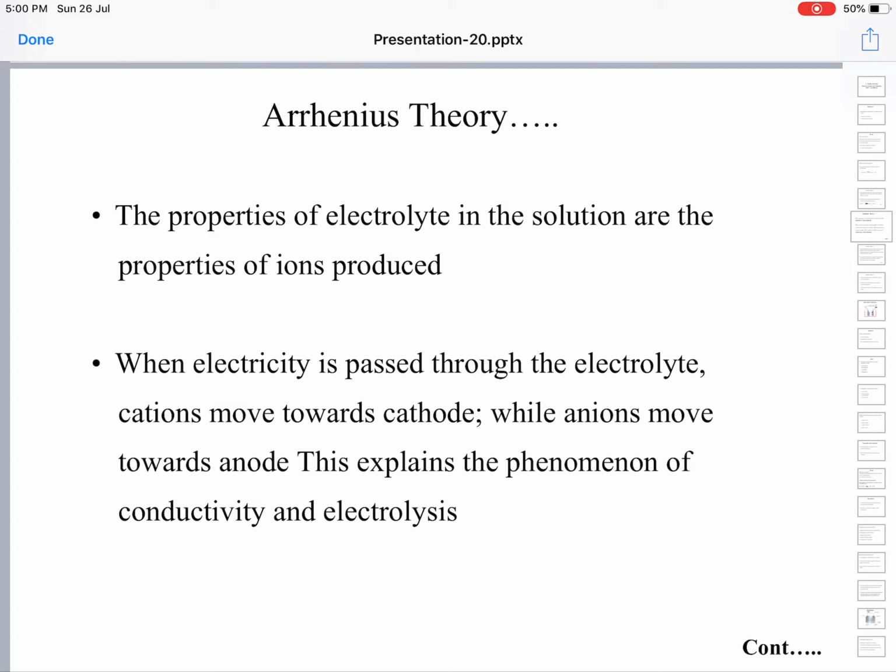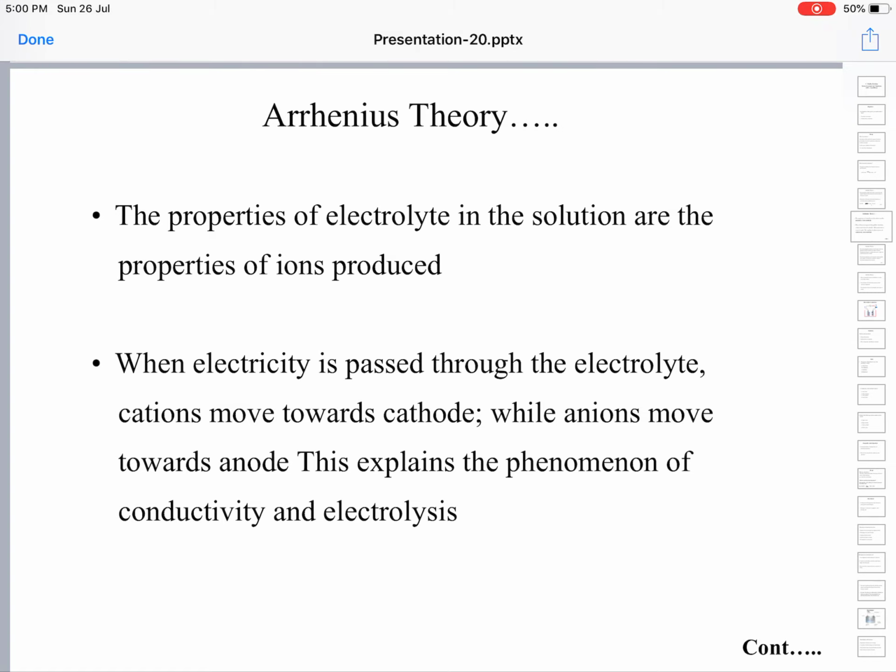When you switch on electricity, these rods gain polarity. One rod becomes positively charged, another becomes negatively charged. So cations, which are positively charged, automatically move towards the cathode, which is negatively charged.